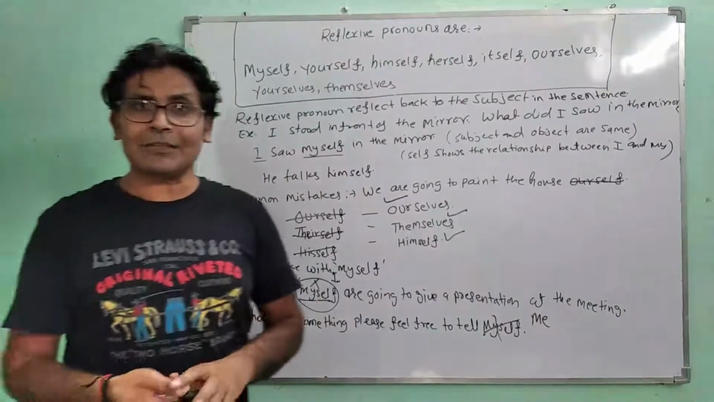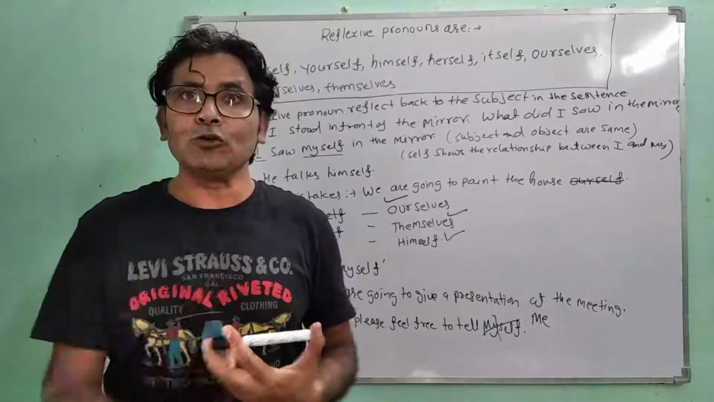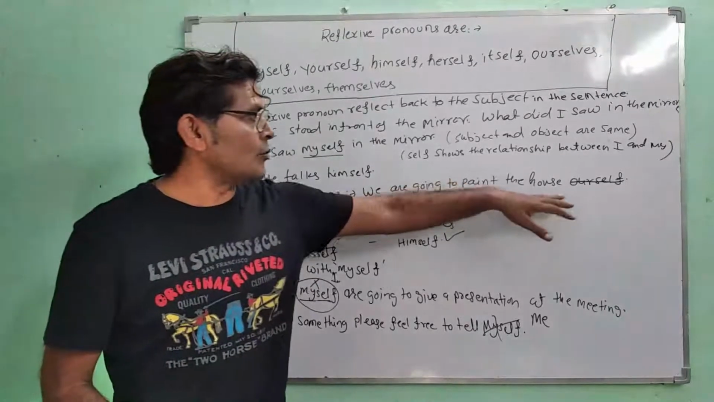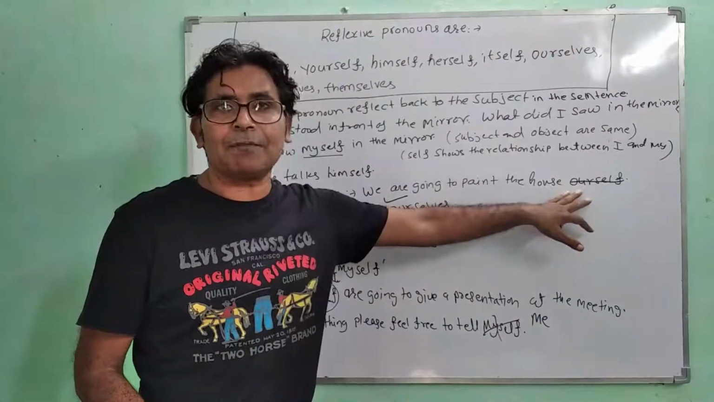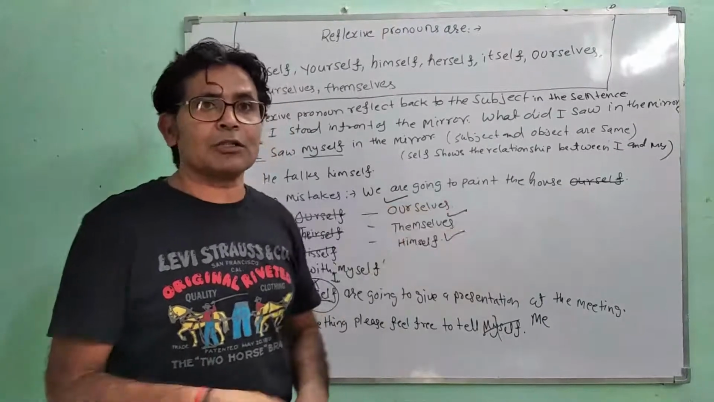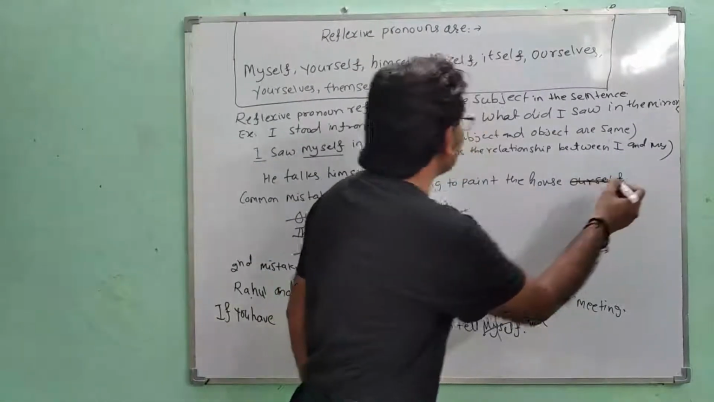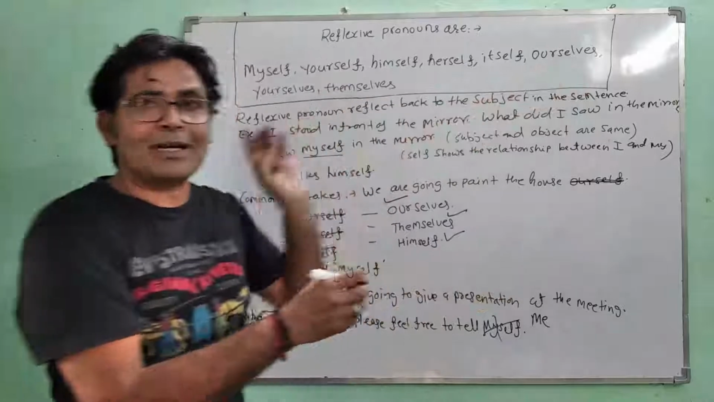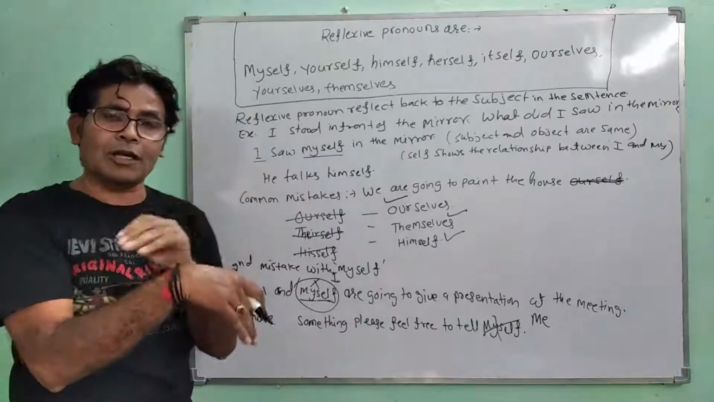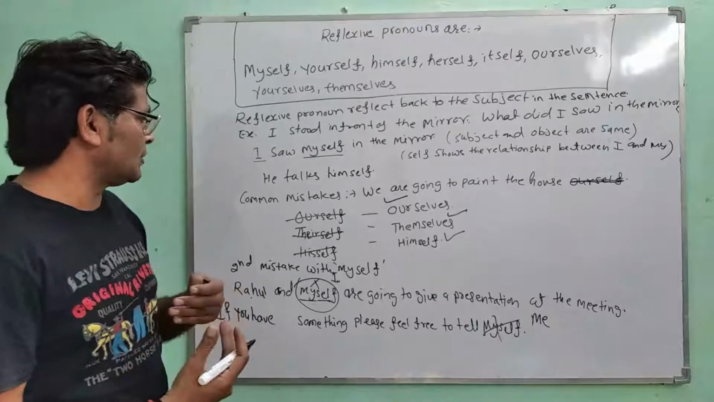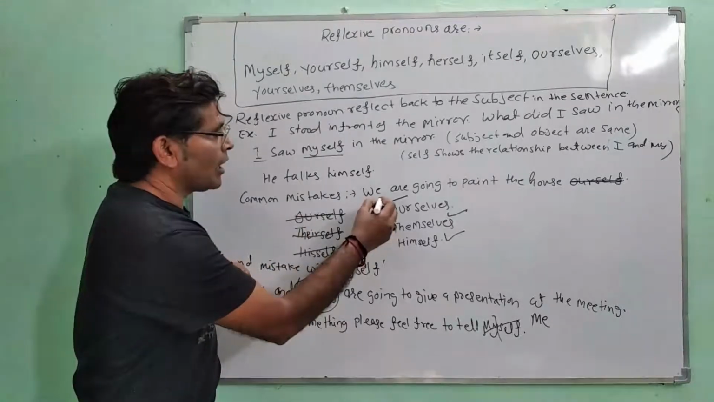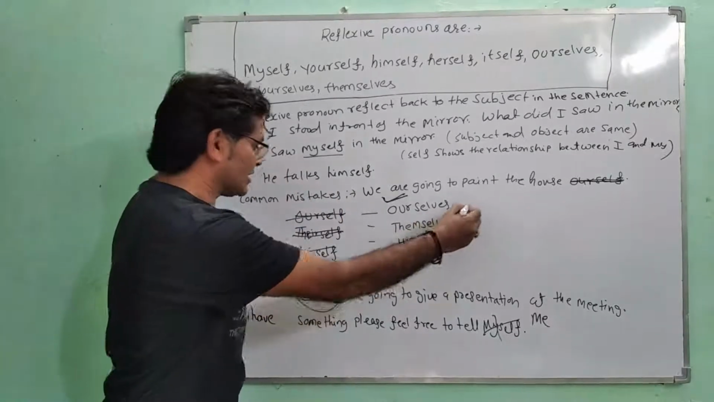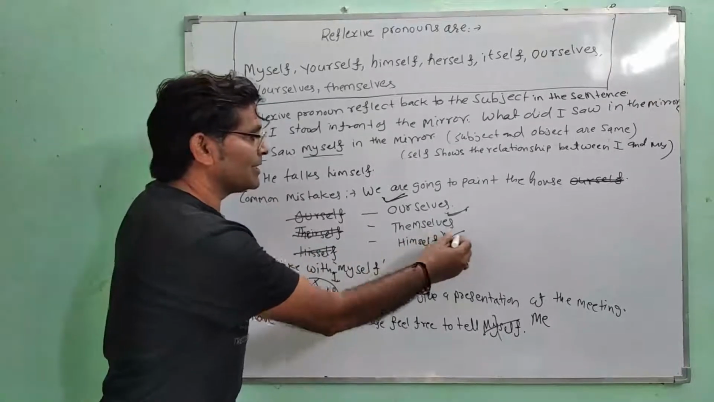Now, what kind of common mistakes do we make while using reflexive pronouns? For example, we are going to paint the house ourself. Is that a correct sentence? No, this is wrong because ourself is not the correct word. It should be ourselves. So ourself is wrong, ourselves is correct. Theirself is wrong, themselves is correct. Itself is wrong, himself is correct.